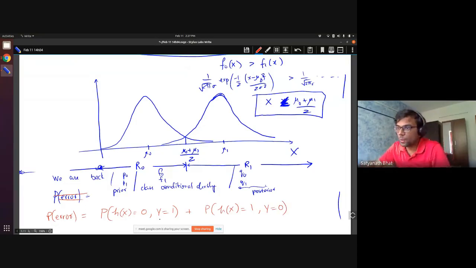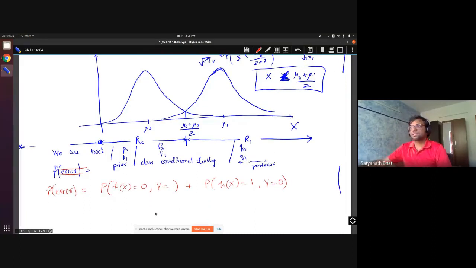These are the only two ways in which the errors will manifest. So in other words, we are going to have an error when x belongs to, when is h(x) going to say 0?